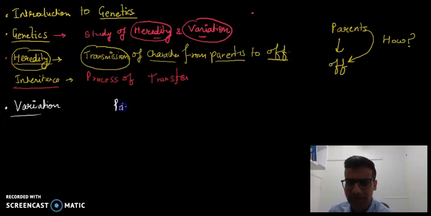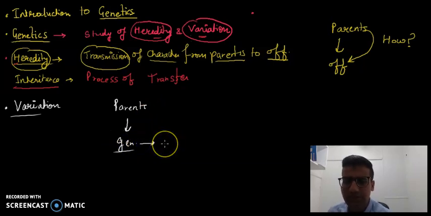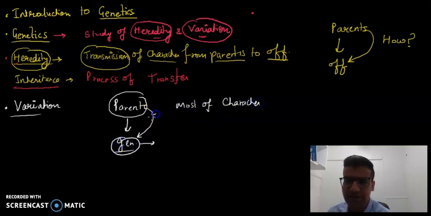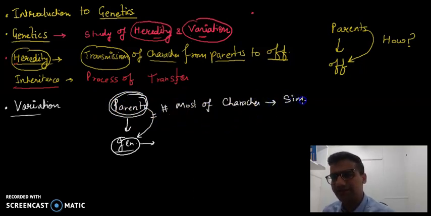If we talk about parents and our next generation, if we observe all the characters in our generation and compare them to the parents, we observe that most of the characters in the next generation are similar to our parental generation, but not all the characters. Most of the characters are similar, but all the characters are not similar.